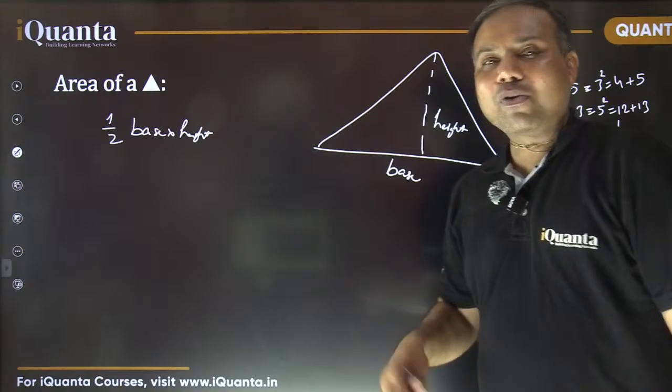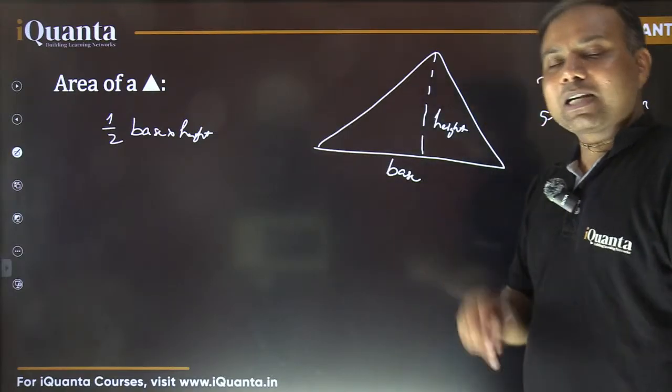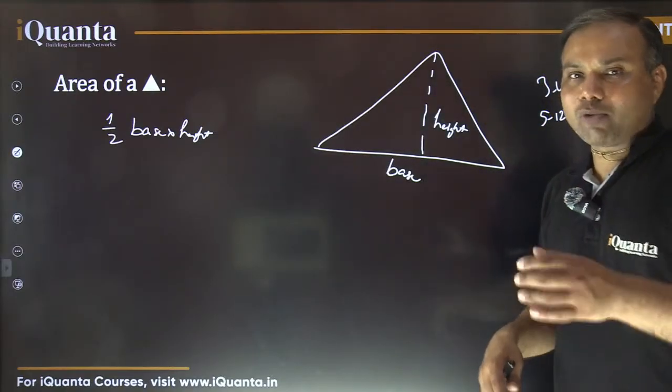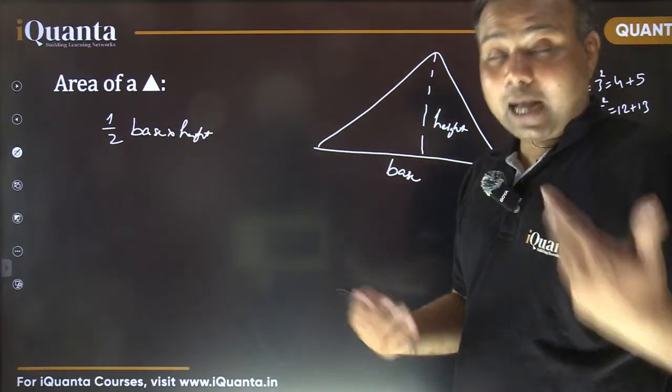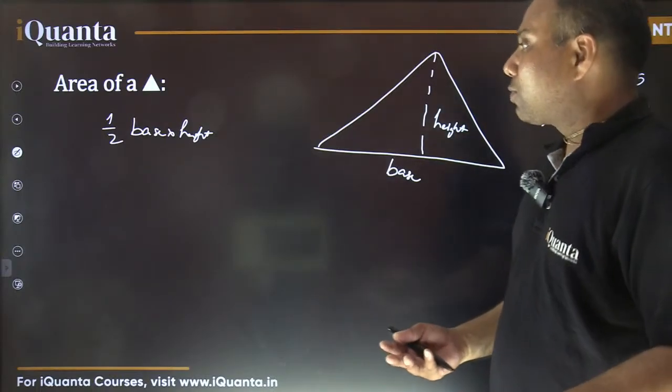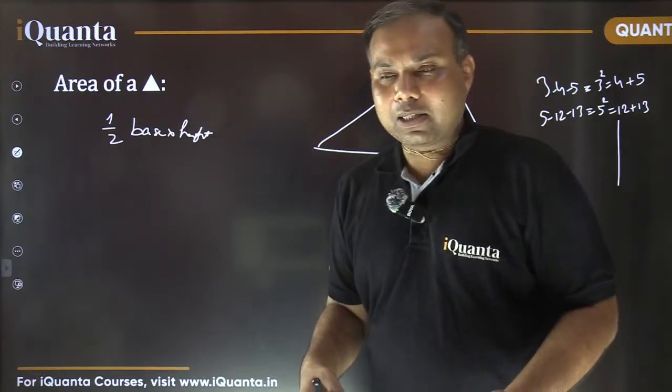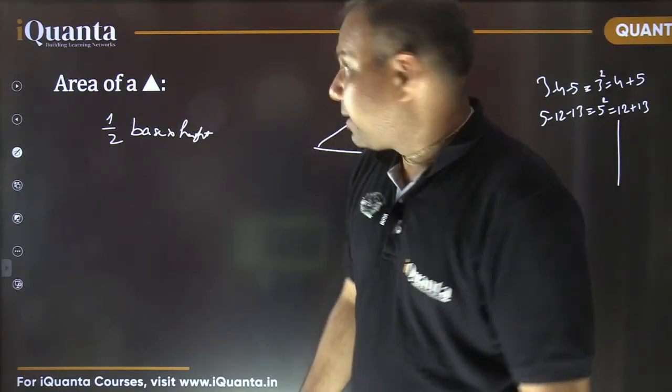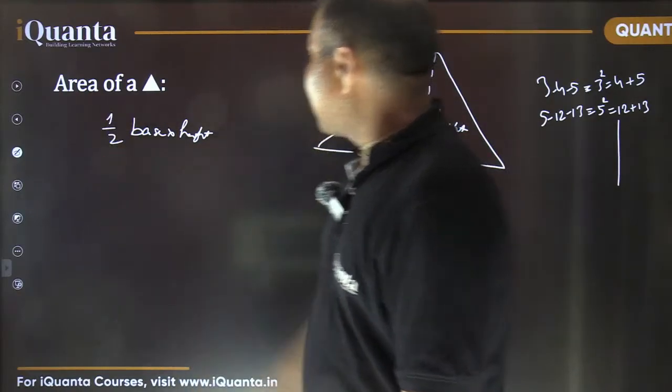So no need to create Pythagorean triplets. Important is that you remember at least the few initial ones. That's it. And there are infinitely many other triplets as well. So every time you are not going to get a simple same pattern. Okay? So this is one method to calculate area of a triangle.